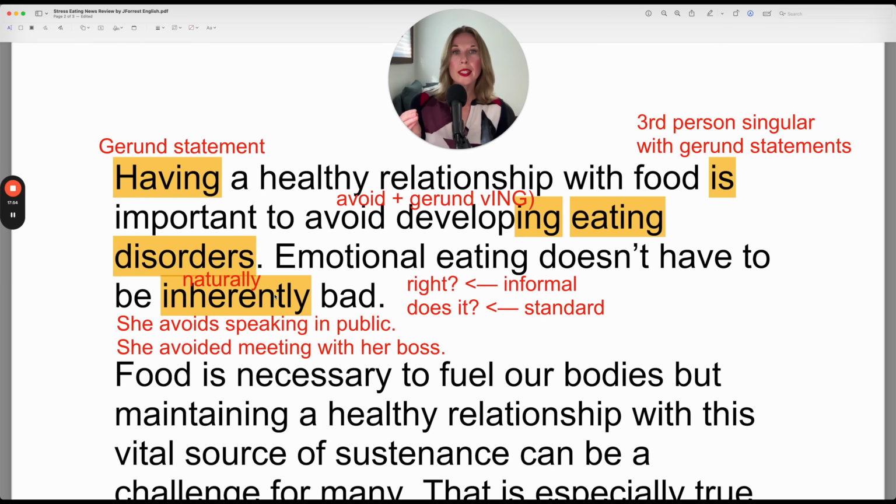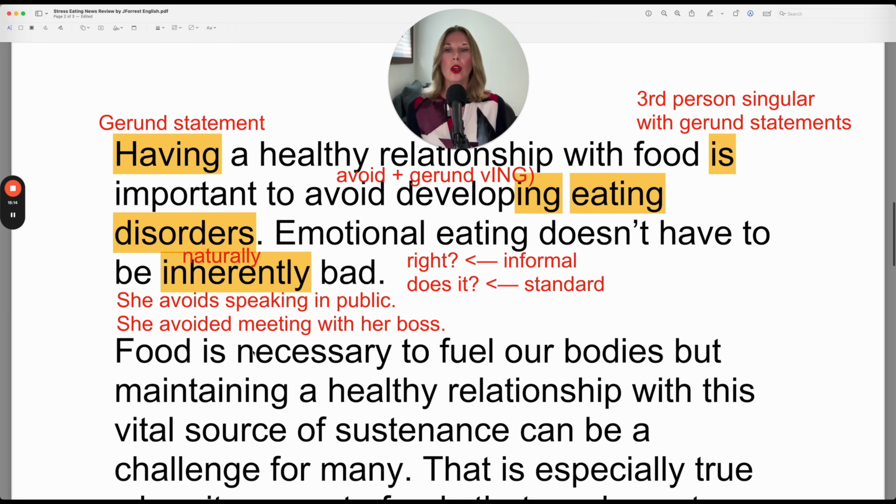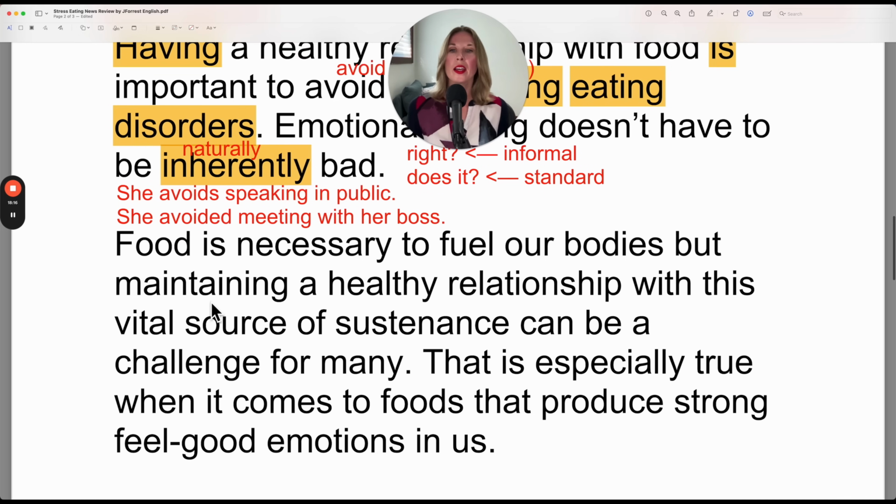And inherently means naturally. So the fact that emotional eating exists with it naturally, it's not necessarily negative. It doesn't have to be inherently bad. It doesn't have to be bad at its core, at its basic part. And now we'll find out why. Food is necessary to fuel. Repeat after me. I hear a lot of mispronunciations with this. Fuel.